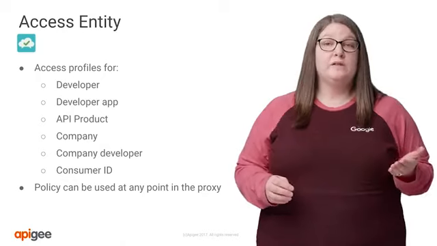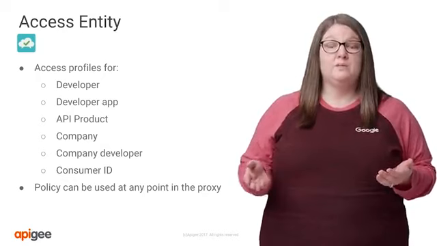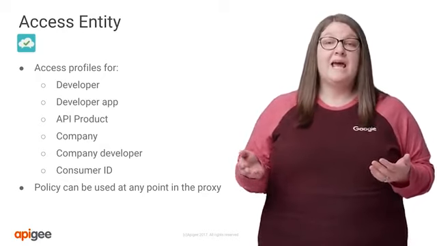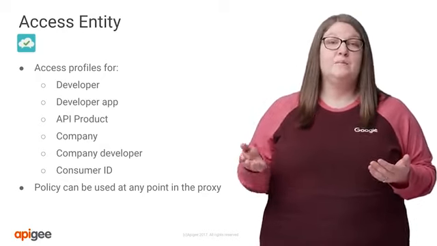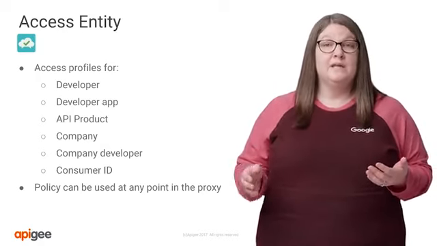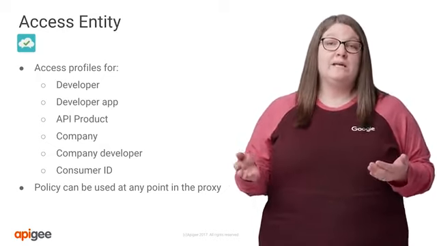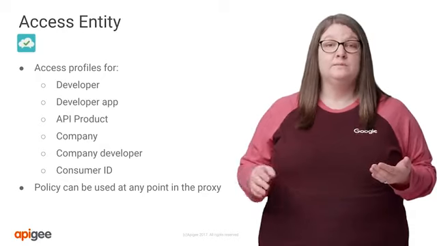If you leverage the OAuth 2.0 policies for authorization, some of this data will already be available to you as flow variables. In that case, you can leverage the access entity policy with a secondary identifier to narrow down the data returned. Since this policy will return the first match it finds, even if there are multiple matches, this can be a helpful way to drill down to a specific result.